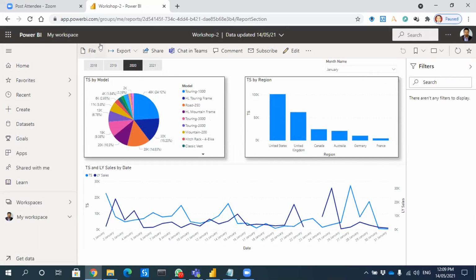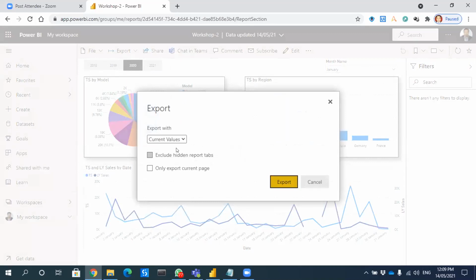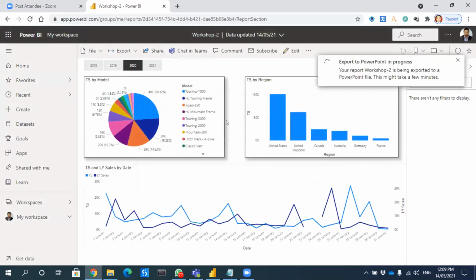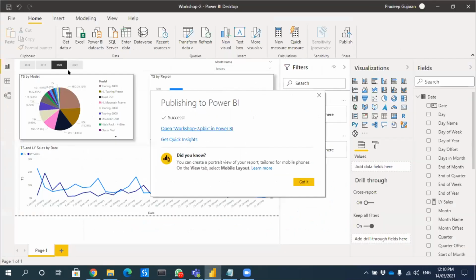Okay, what I was saying is that from here you will get an export option like PowerPoint or PDF. If I select PowerPoint... I think, just to clarify, once you do publish, it goes to the website on the internet, where everybody's workspace is there, and then from here you have to export into PowerPoint or PDF. Yes, correct.